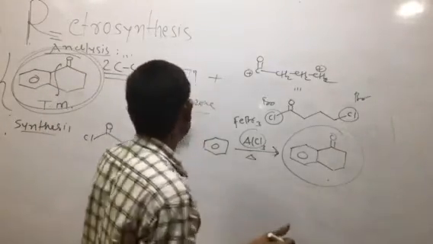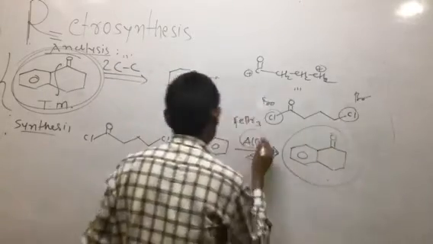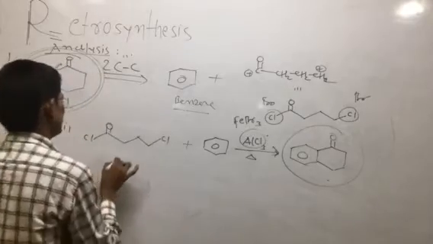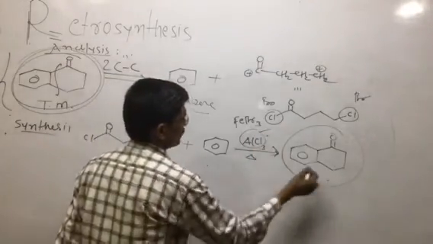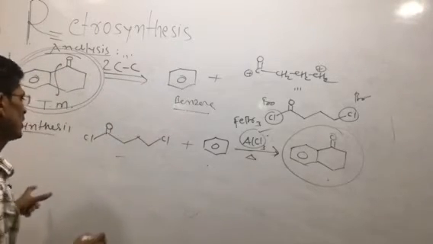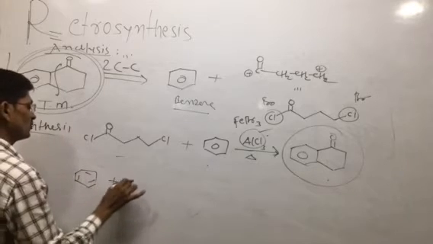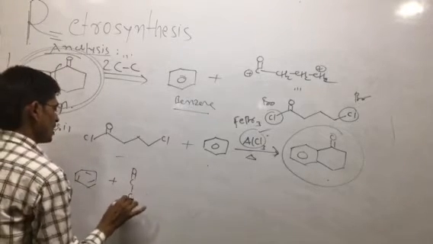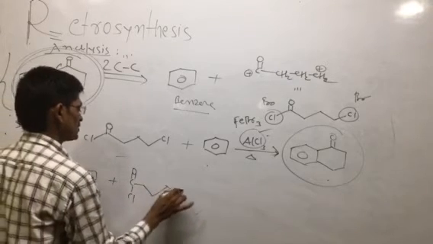We are given the benzene molecule from the analysis, and this acid chloride. So in the presence of a Lewis acid, acid halide plus benzene gives a two-step product. How does the mechanism take place? We have the benzene molecule and the C double bond O acid chloride, with CH2, CH2, CH2 and a Cl atom.